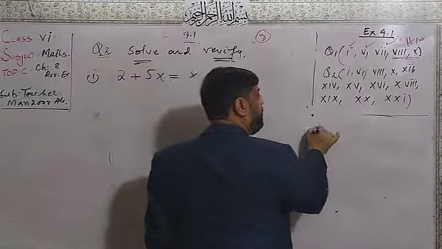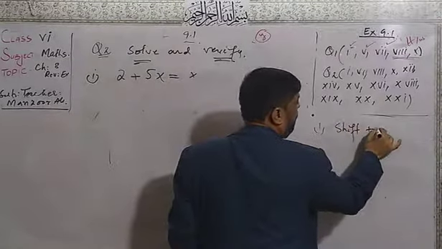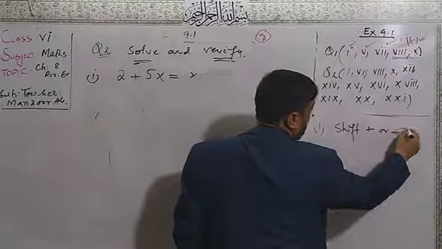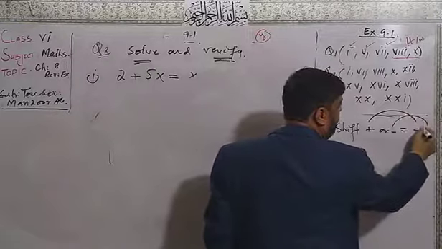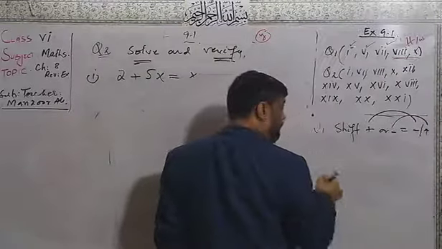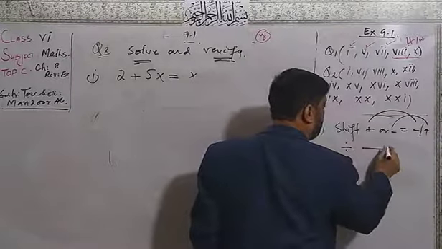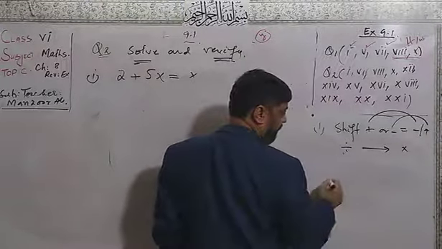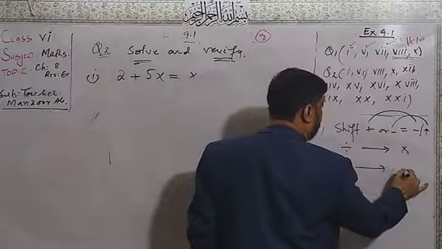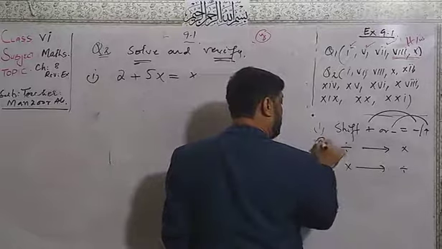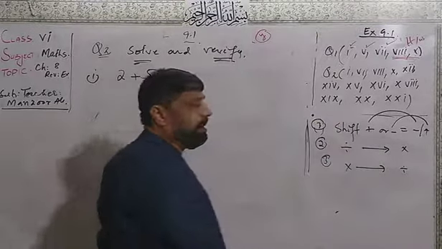There, first shift plus or minus. If you shift plus, it will be minus. If you shift minus, it will be plus. Then you will shift the divide, that will be multiply. In last, you will shift the multiply, and then it will be divide. Keep these 3 rules in mind.